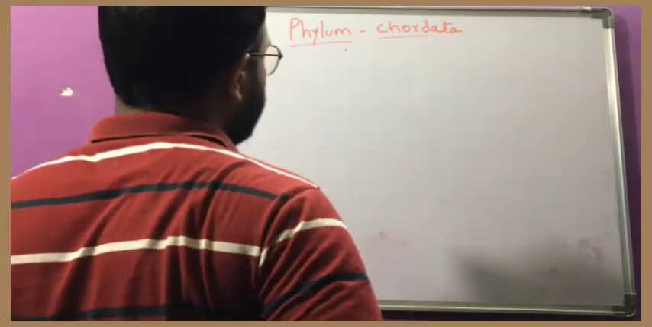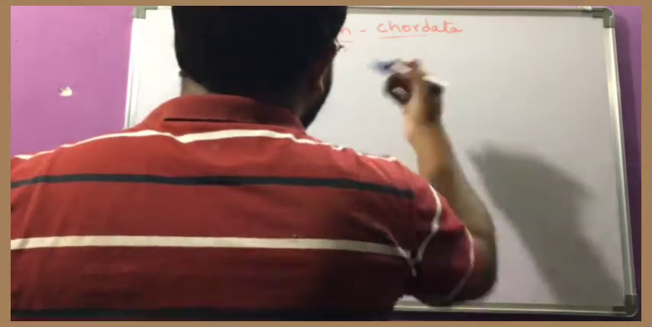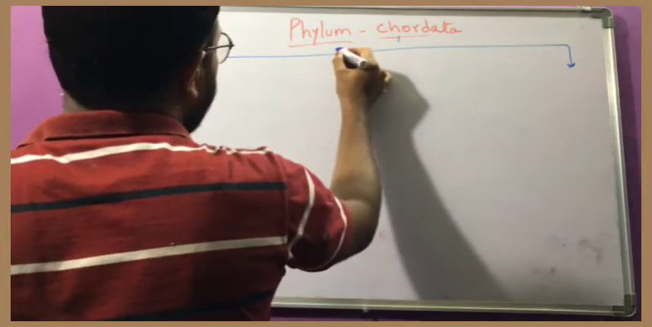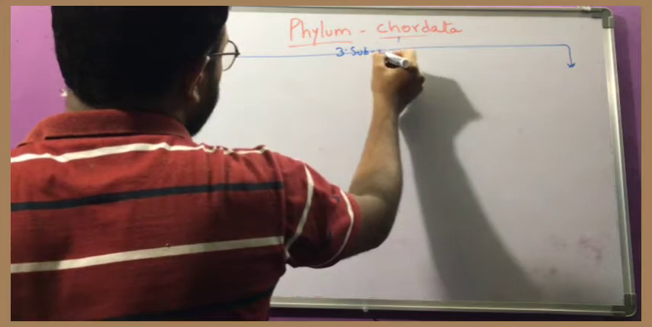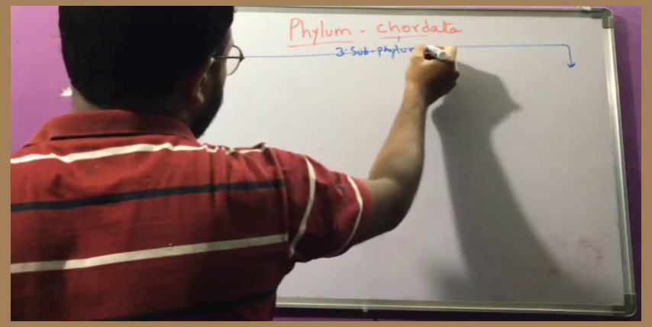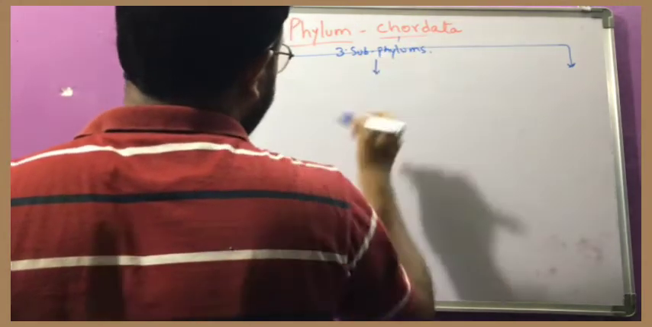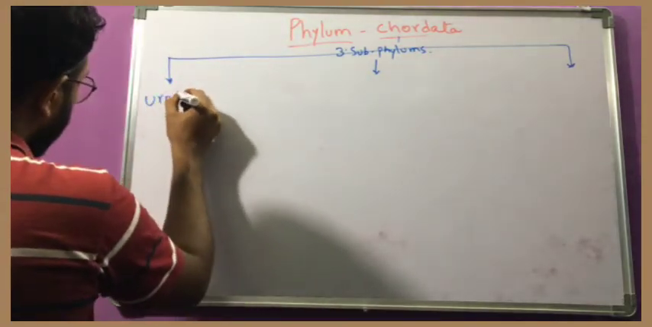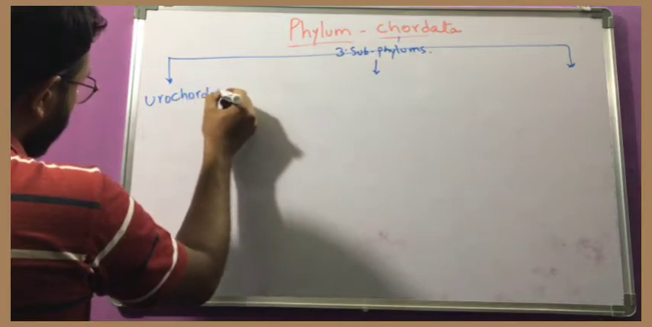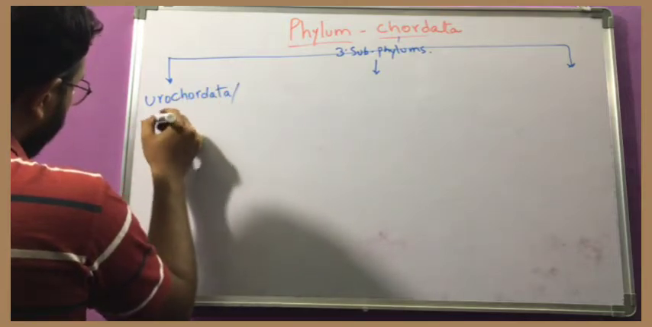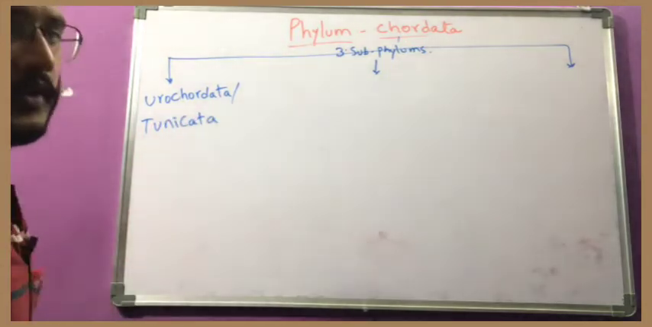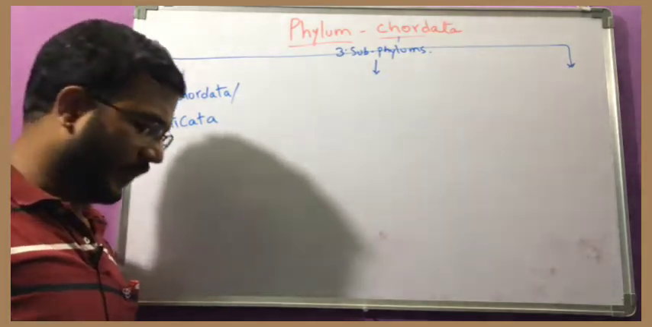Now we will see the classification. Phylum Chordata is divided into 3 subphylums. The first one is Urochordata or Tunicata.